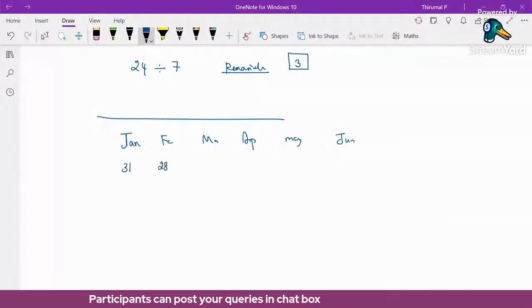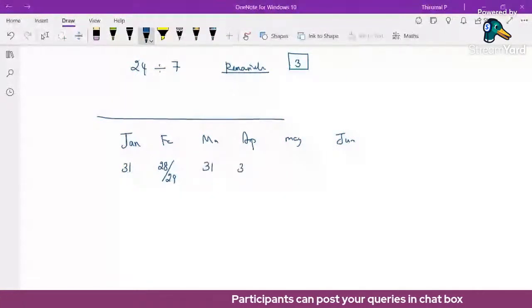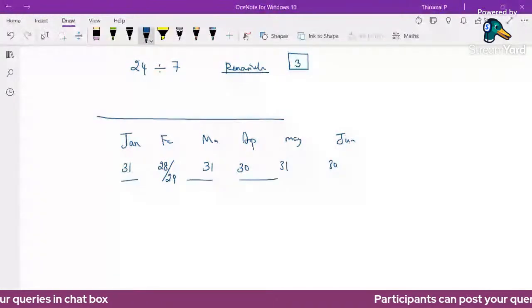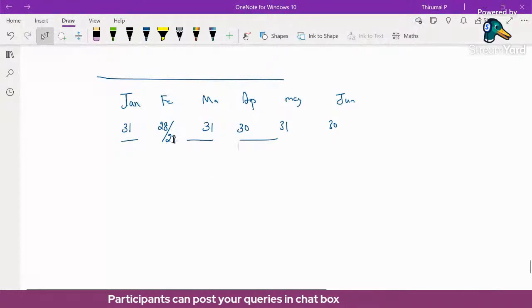February has 28 days or 29 days: in a leap year there are 29 days, in a non-leap year 28 days. Again 31, 30, 31, 30. So July, August we have 31 days, again 31 days. So the complication is in the month of February: which year we are going to use 28 and which year 29.